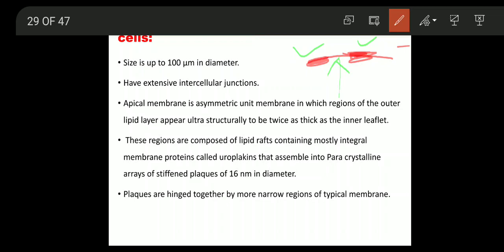The plaques are hinged together by these narrow regions of typical membrane.